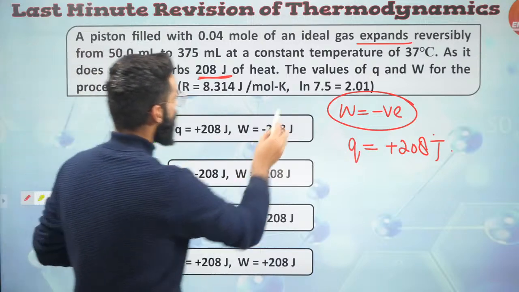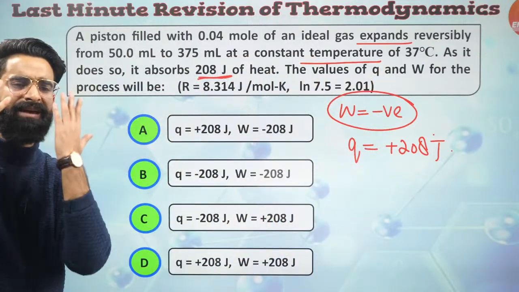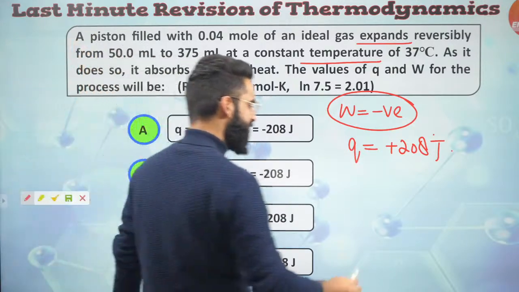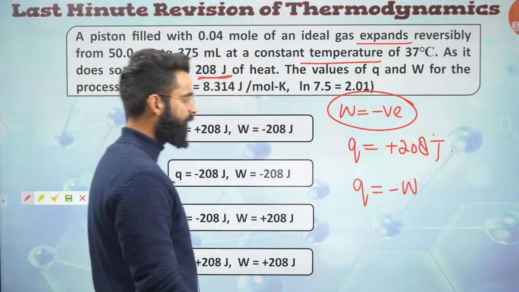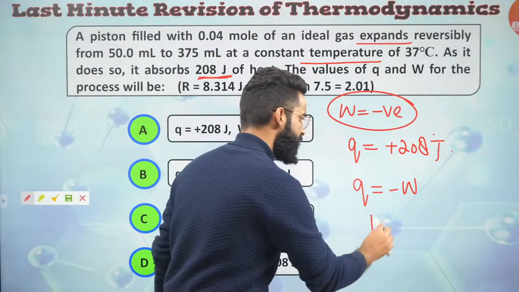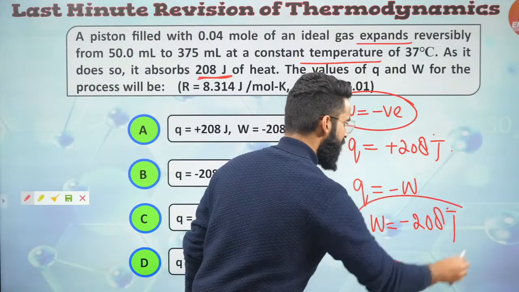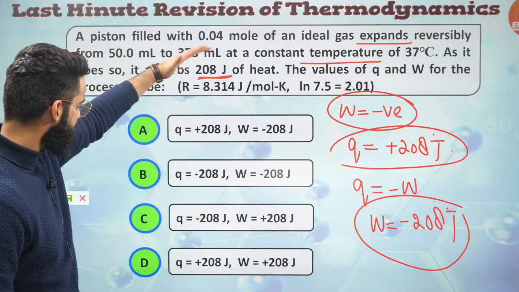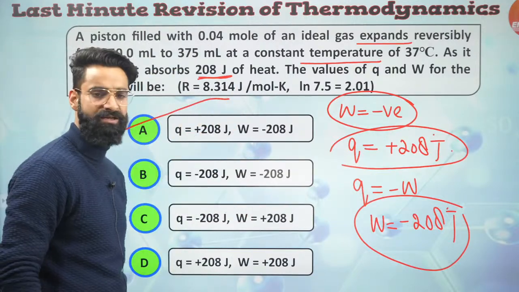And people, the process is taking place at constant temperature. That means it's going to be isothermal. And in case of isothermal process, as you all must be knowing, delta U is 0. If delta U is 0, I'll say Q will be equal to minus W, or I can say W value will be equal to minus 208 joules. So Q value will be equal to plus 208, W value will be equal to minus 208. Just see which option satisfies it. Yes, option A satisfies it, so it's going to be correct among all.